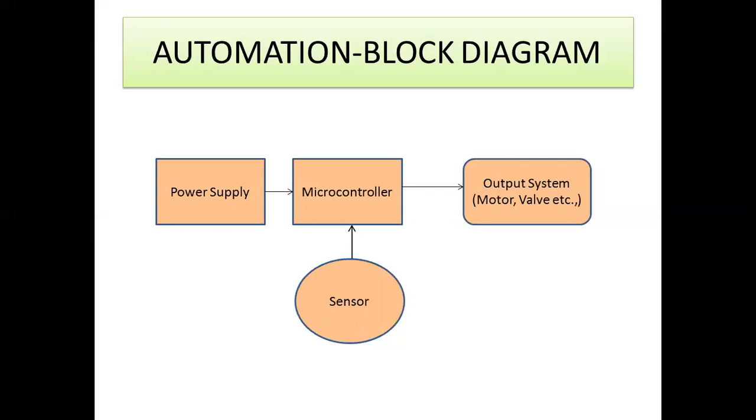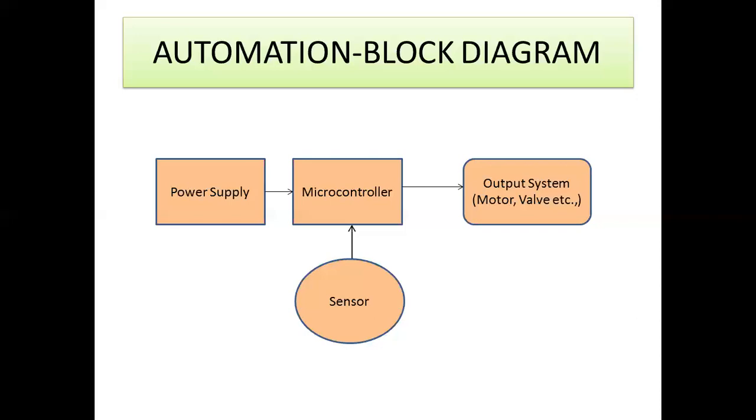Those parameters should be in analog values. The analog value can be given as input to the controller. The controller can accept only digital signals, so the analog value is converted into a digital signal by the microcontroller itself. Inside the microcontroller, we have an analog to digital converter. You should be very clear on the concept.